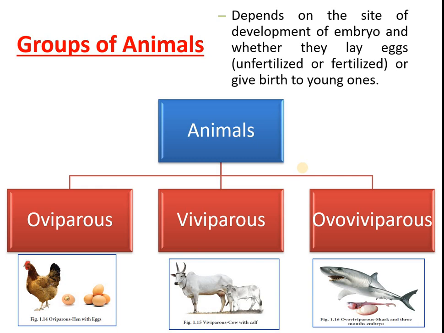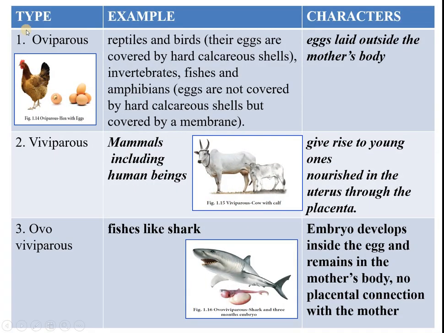Groups of animals. How do we group the animals? It is based on the reproduction, how they take place. It depends upon the site of development of the embryo and whether they lay eggs or give birth to young ones. So based on that, we divide the animals into three groups: oviparous, viviparous, ovoviviparous. The pictures very clearly indicate the examples. Now we see in detail.